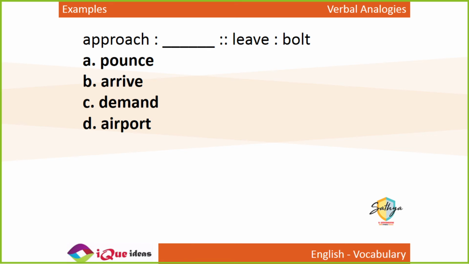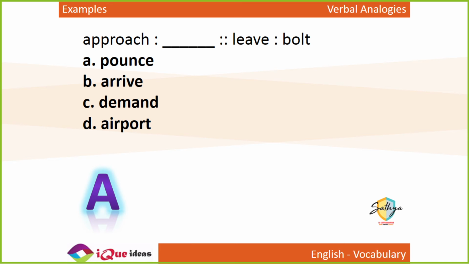Many people do not give this answer; very few give the right answer. Leave is to go away. Bolt is to go away very quickly. Approach is to come near. To come near very quickly is to pounce.